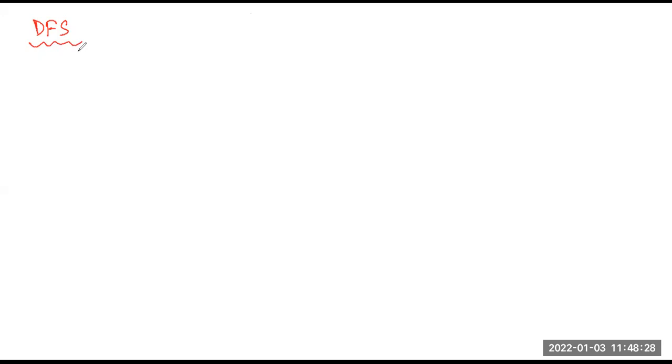The backtrack path which we take to go back to the starting vertex is termed our DFS algorithm. Okay. So suppose one example I will just show.